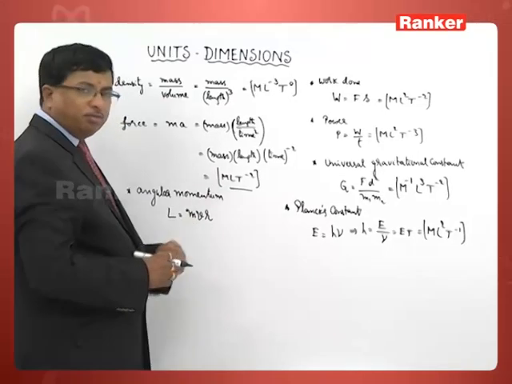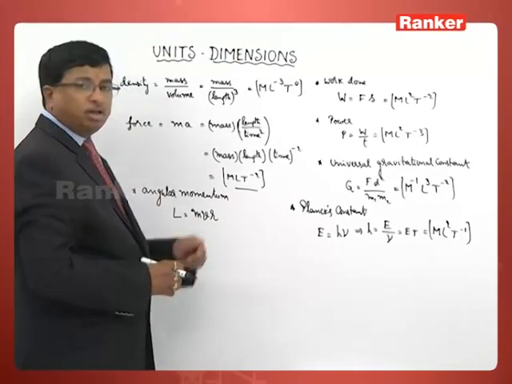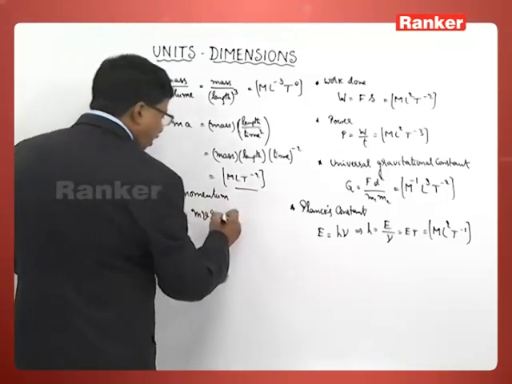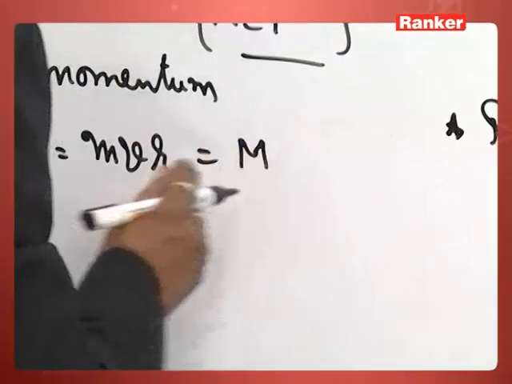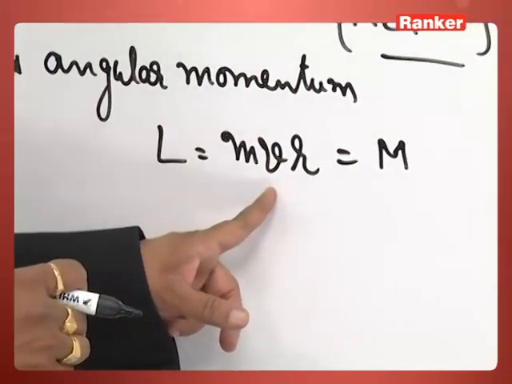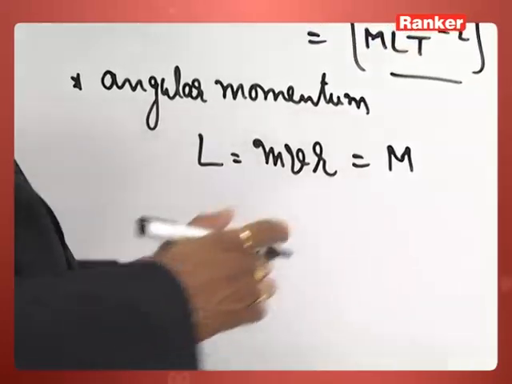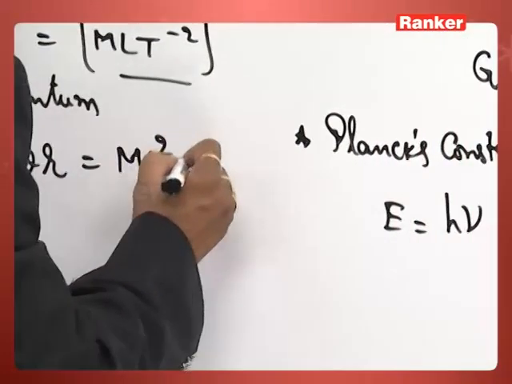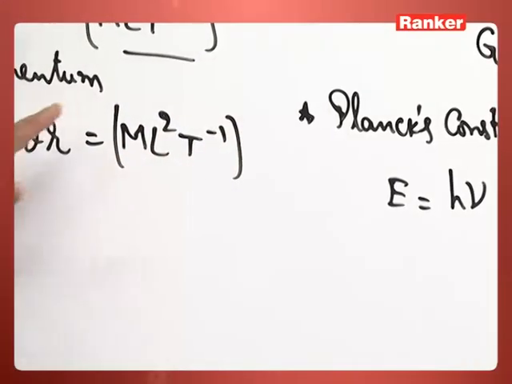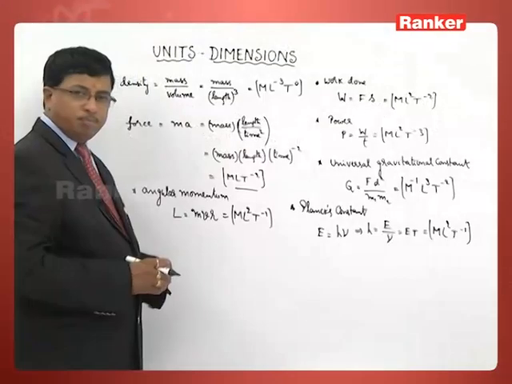M for mass, V for velocity, R for the radius of that circular orbit. So what can we write now in this case? Mass is capital M, velocity L T inverse, into L. Once again you get M L square T inverse. That is the dimensional formula for angular momentum.